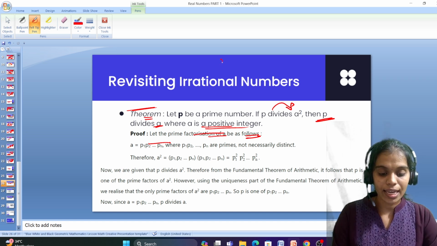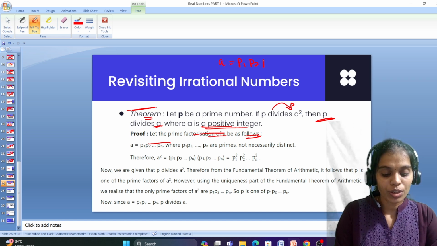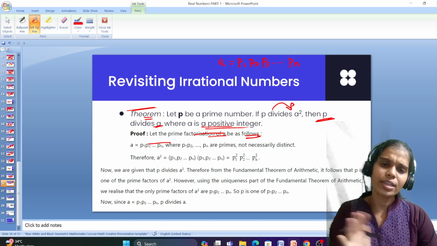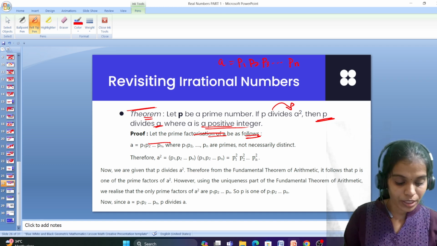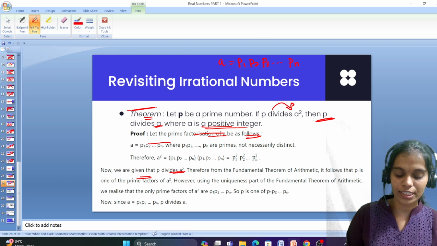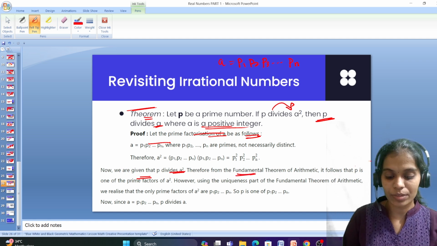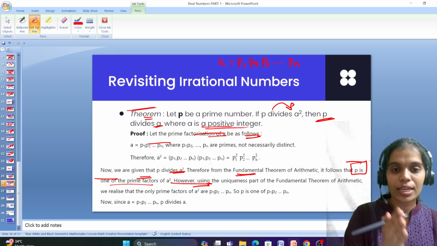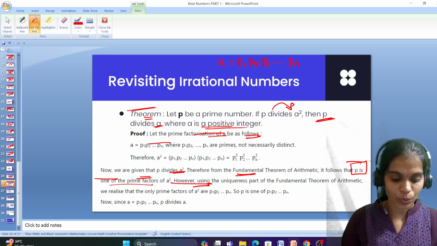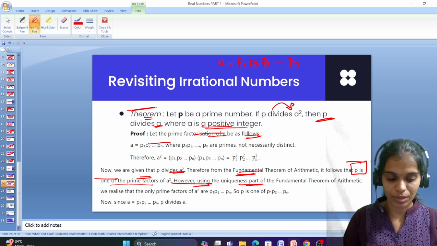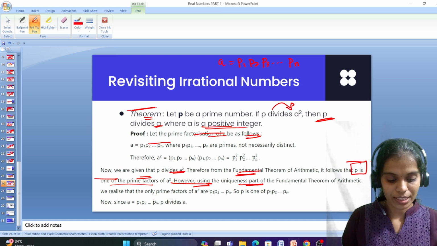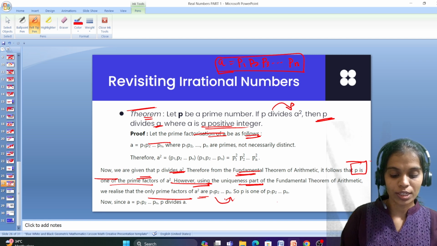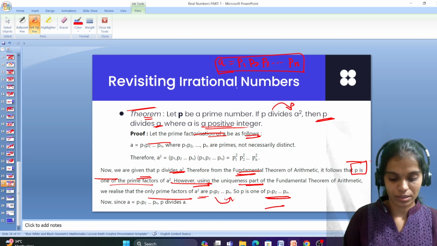What we can say? a equals p1, p2, p3 and so on pn, where p1, p2, p3 are primes, not necessarily distinct or not necessarily different. Now we are given that p divides a square, which means from the fundamental theorem it follows that p is one of the prime factors of a square, right? p is one of the factors of a square. So using the uniqueness part of the fundamental theorem, what we can say? We can say the only prime factors of a square are p1, p2 and so on pn, which we wrote a equals to, right?